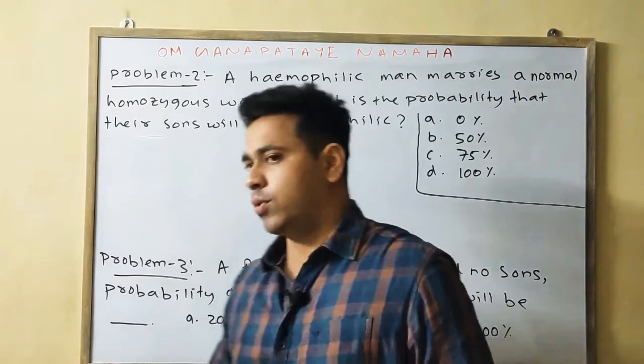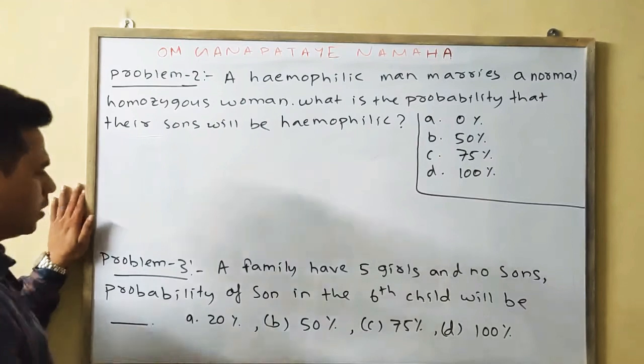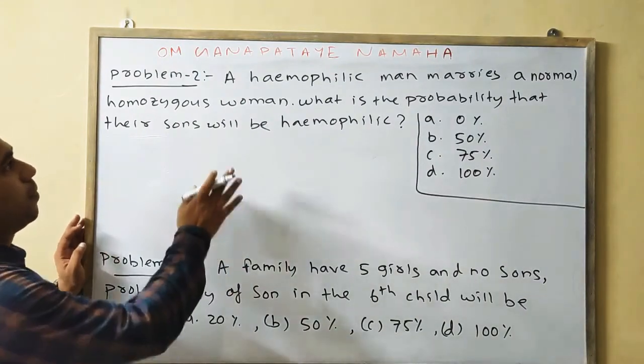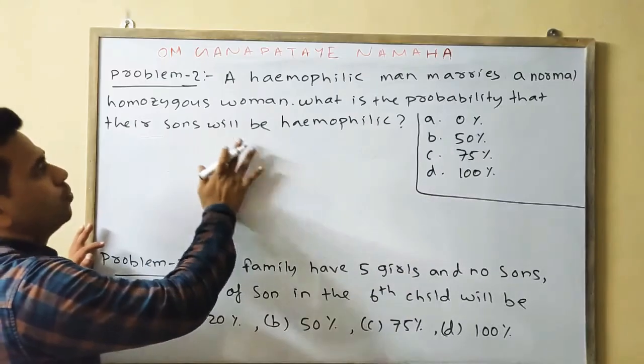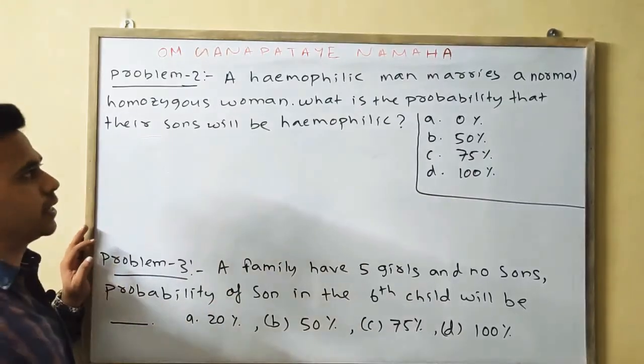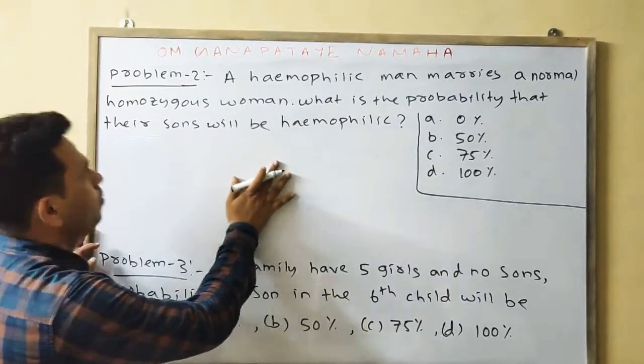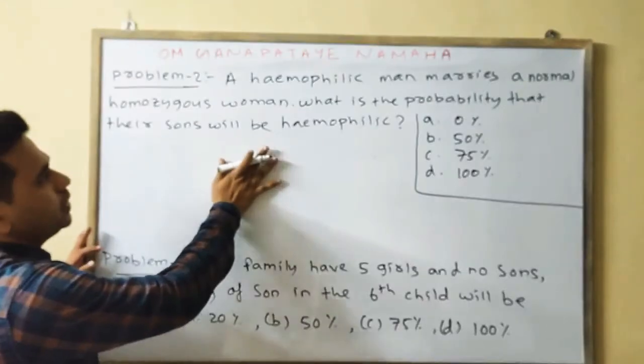Now we'll do 2 more problems. One will be on hemophilia and the other one we'll discuss now. Problem number 2. A hemophilic man marries a normal homozygous woman. What is the probability that their sons will be hemophilic?